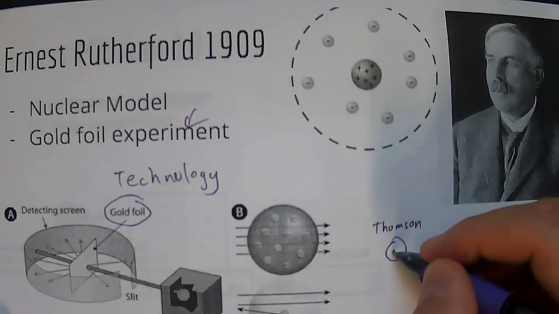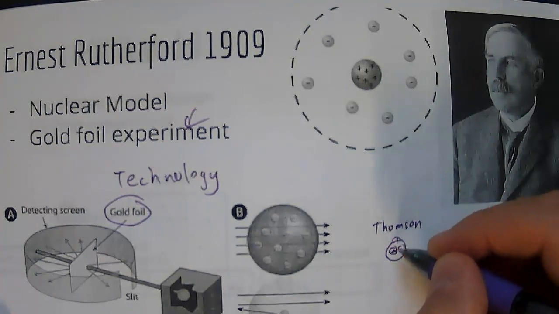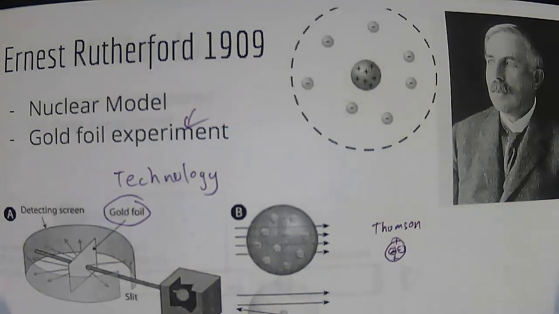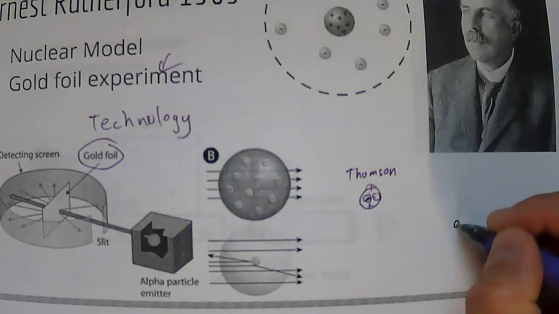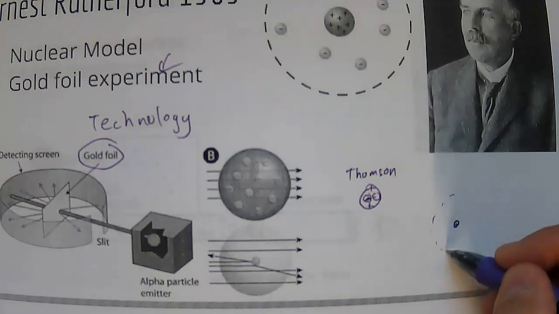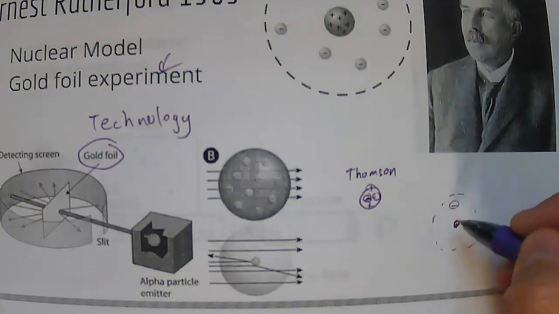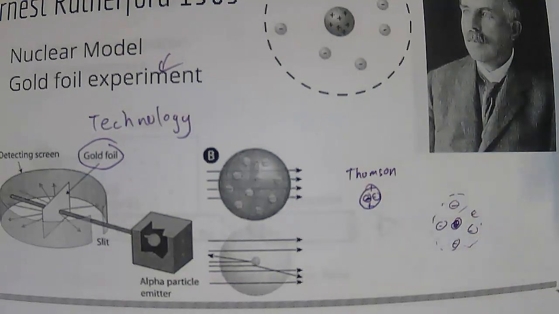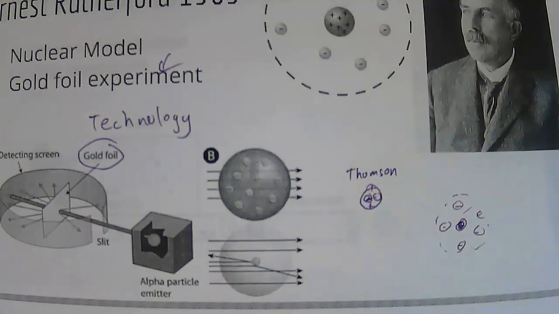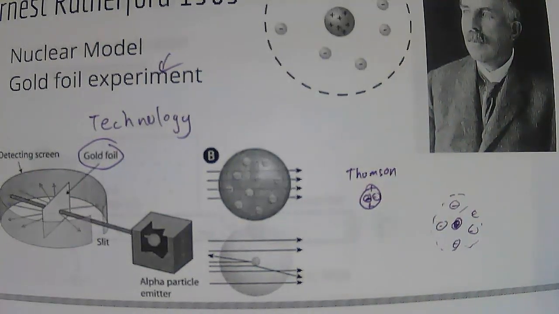okay, where you had these negatively charged atoms in the positively charged batter. Well, what Rutherford realized is that there was this little tiny positively charged nucleus with electrons that kind of floated around the nucleus, and there was a whole bunch of empty space between the nucleus and what was going around. Okay, and so the gold foil experiment in 1909 really was groundbreaking, and his interpretation of it to get the nuclear model is really important.